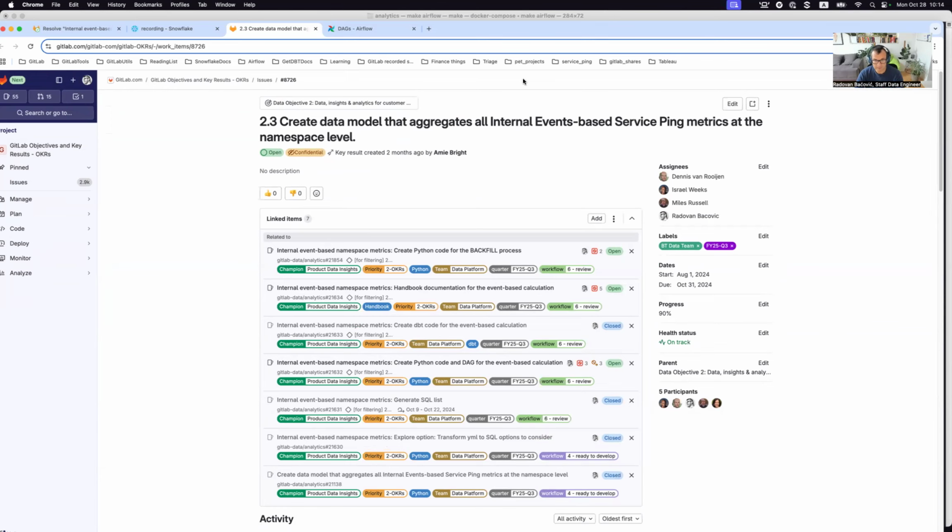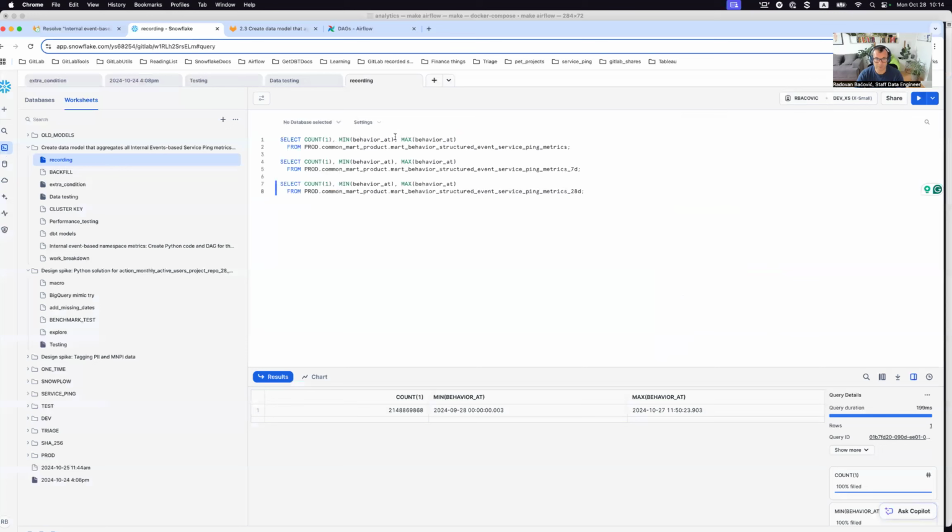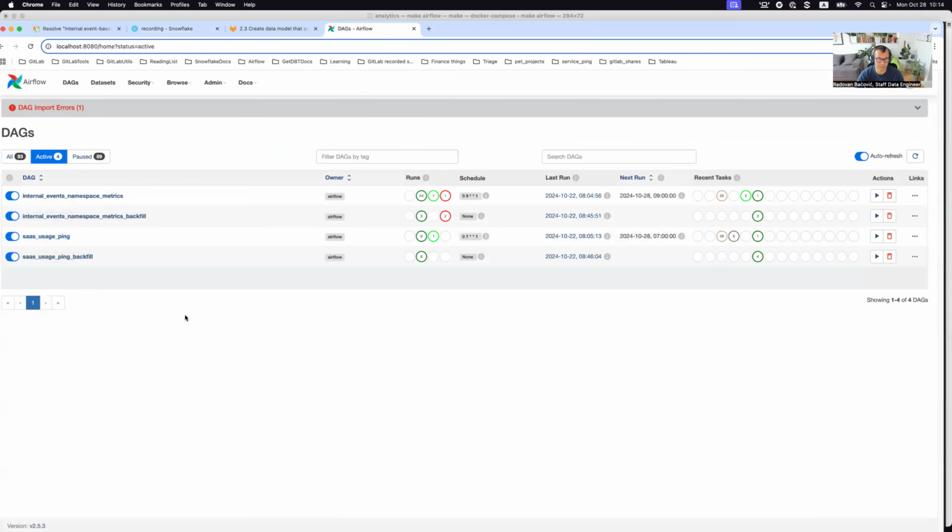For that purpose, we will use one table where we have all metrics. It's called Mart Behavior Structured Events Service Ping Metrics, and we do a calculation on that using definitions from the YAML file. How we approach this: if you go to Airflow and look into SaaS usage ping and SaaS usage ping backfill, we use the same code, because the idea is to get the metrics definition from the metrics definition YAML file, transform that to SQL or a set of SQL statements in a JSON file, and execute them. Then results will be stored in raw.